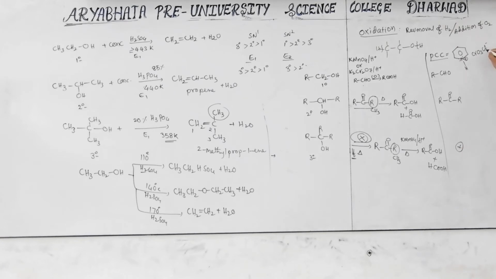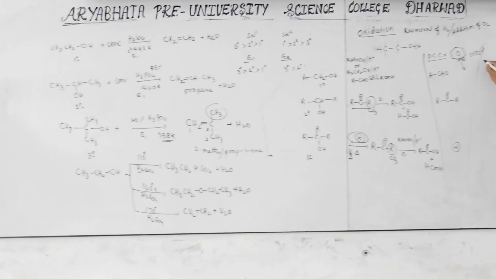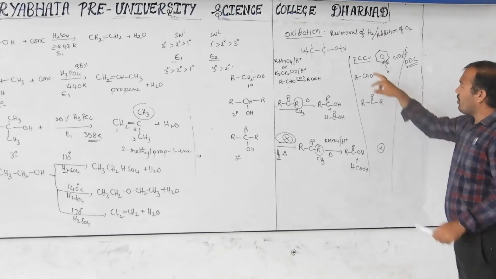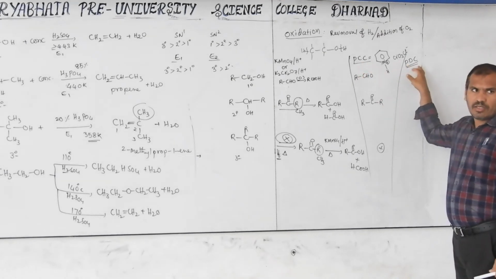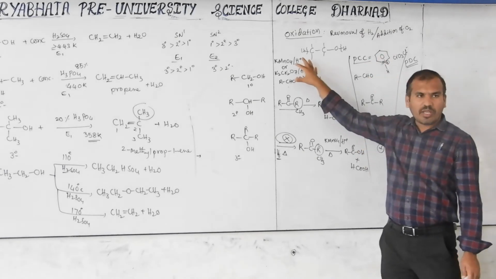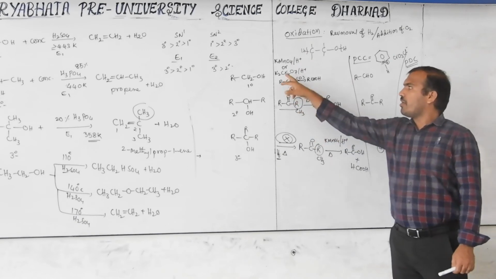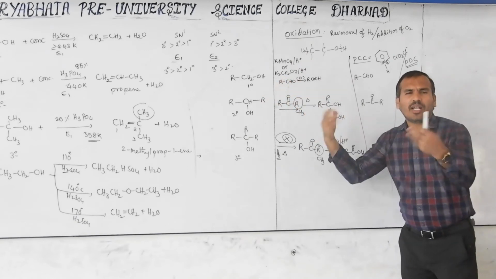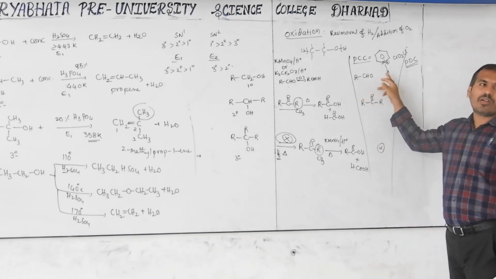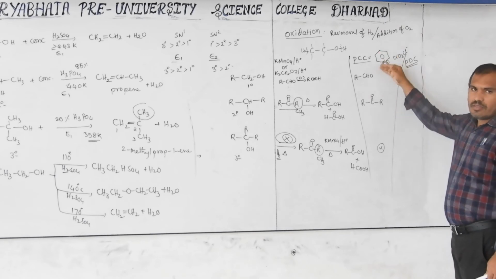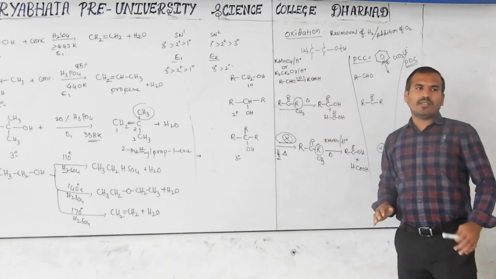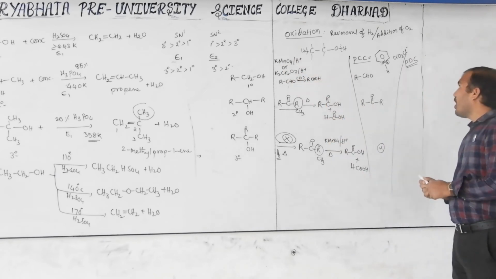Another one is there, that is called PDC. This is called PCC, this is called PDC. Keep in mind, these are controlled oxidizing agents. We cannot control oxidation with the others because the primary alcohol gives aldehyde, which is immediately converted to carboxylic acid. But here it is controlled up to aldehyde only. It will not convert to carboxylic acid. These two are controlled oxidizing agents, but those two are not controlled. They are very powerful oxidizing agents.